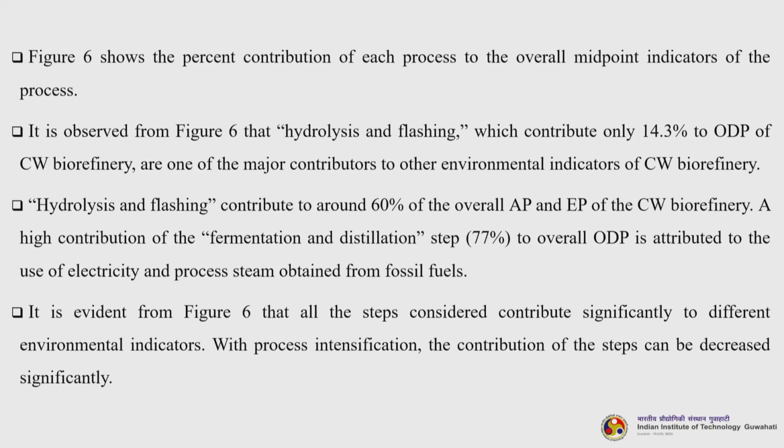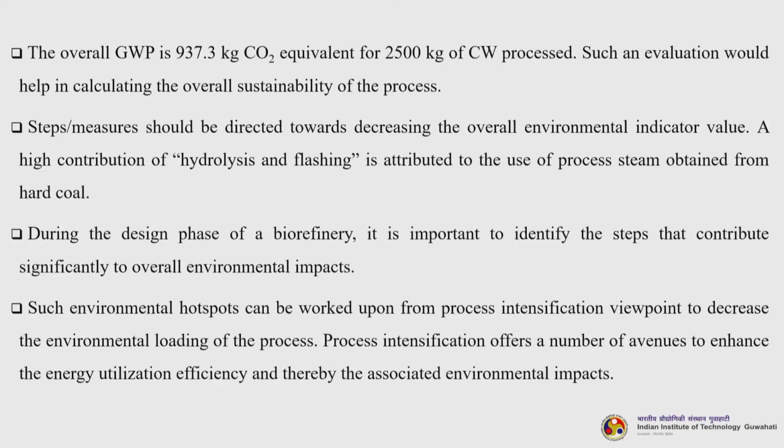It is evident from figure 6 that all the steps considered contribute significantly to different environmental indicators. With process intensification, the contribution of the steps can be decreased significantly. The overall GWP is 937.3 kilogram of carbon dioxide equivalent for 2500 kilogram of CW processed. Such an evaluation would help in calculating the overall sustainability of the process. Steps and measures should be directed towards decreasing the overall environmental indicator value. A high contribution of hydrolysis and flushing is attributed to the use of process steam obtained from the charcoal.